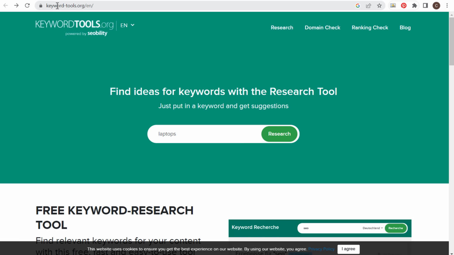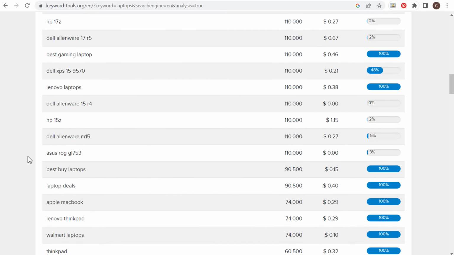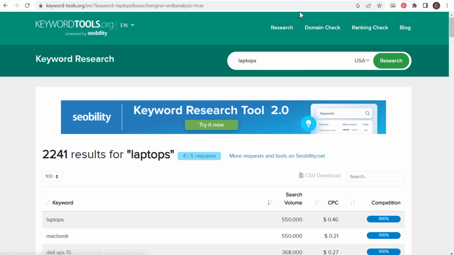Now, last few tools here, keywordtools.org. This is powered by SEO Ability, and if we click on laptops here and click on research, with one keyword here, they've given us over 2,000 results. So we scroll down, you can see all of these really popular keywords. And what I like to see is competition over here. So the competitive strength in Google Ads, the CPC, search volume. Sometimes seeing the competitive strength in Google Ads can give you ideas for, okay, let's make sure we have a page on our website with 144 hertz laptops. So just some different things that you can look at and another free tool to try.